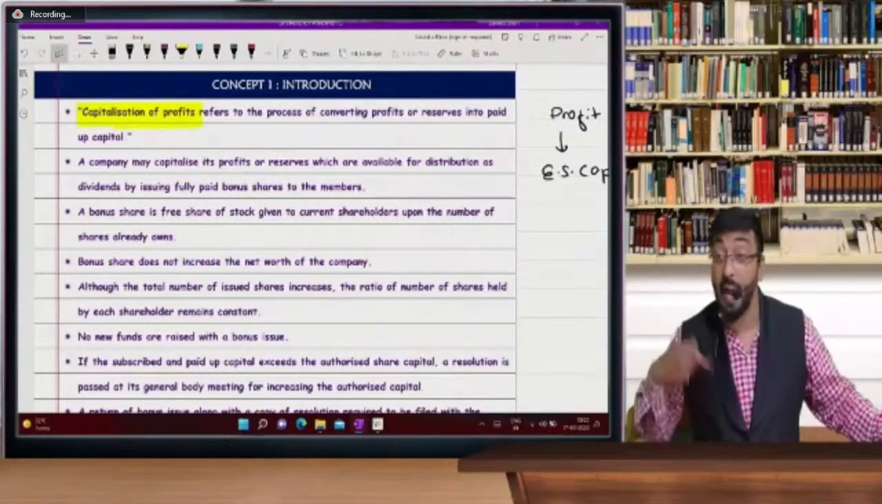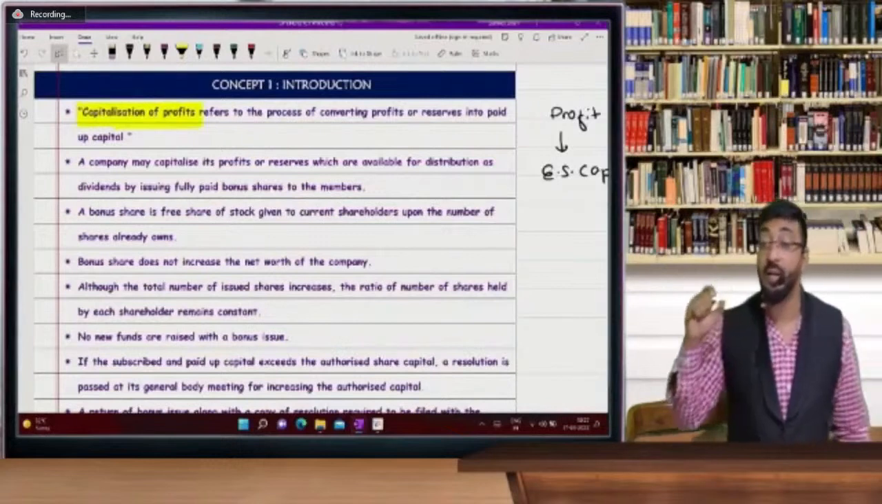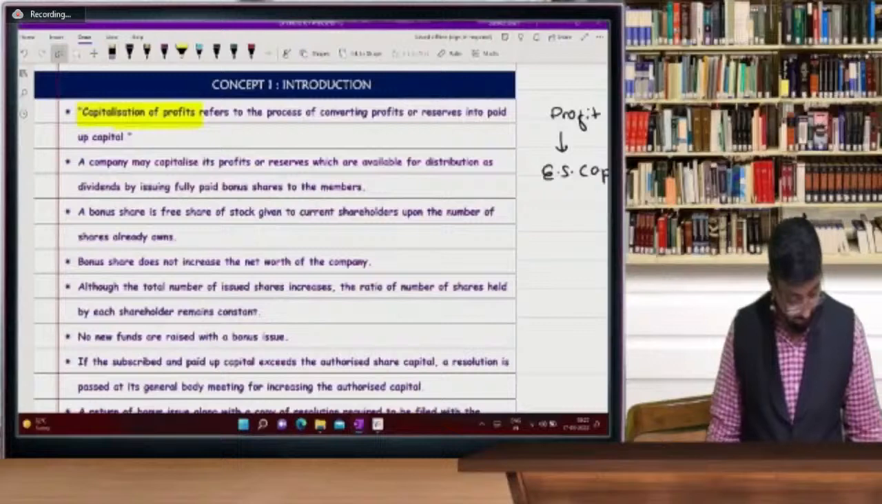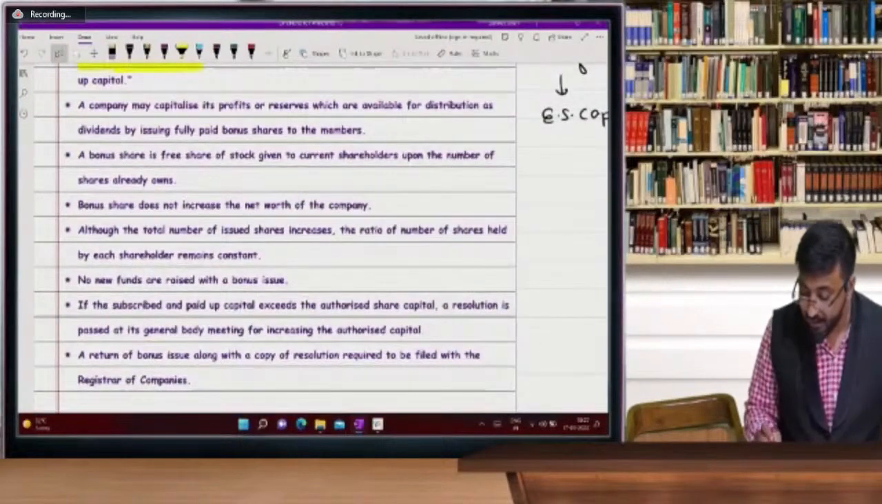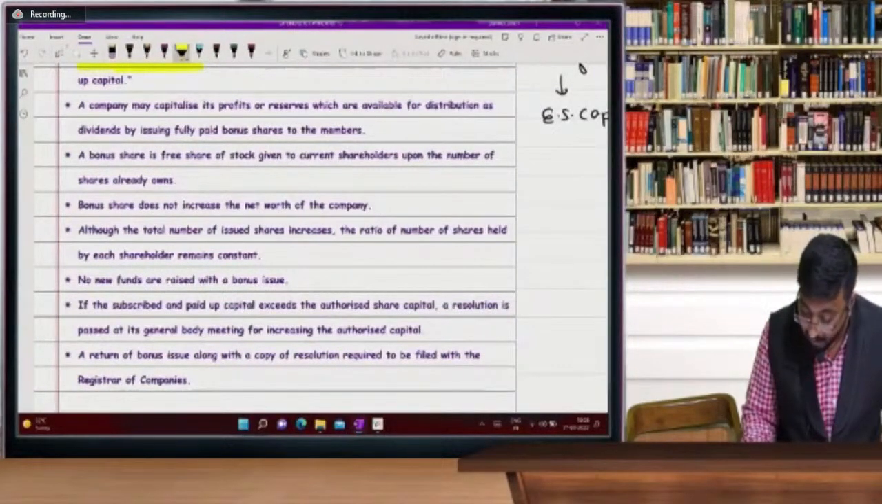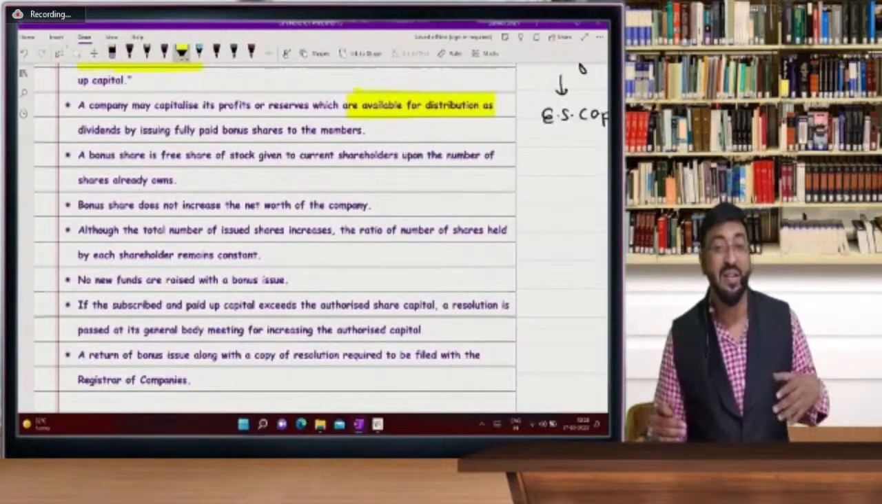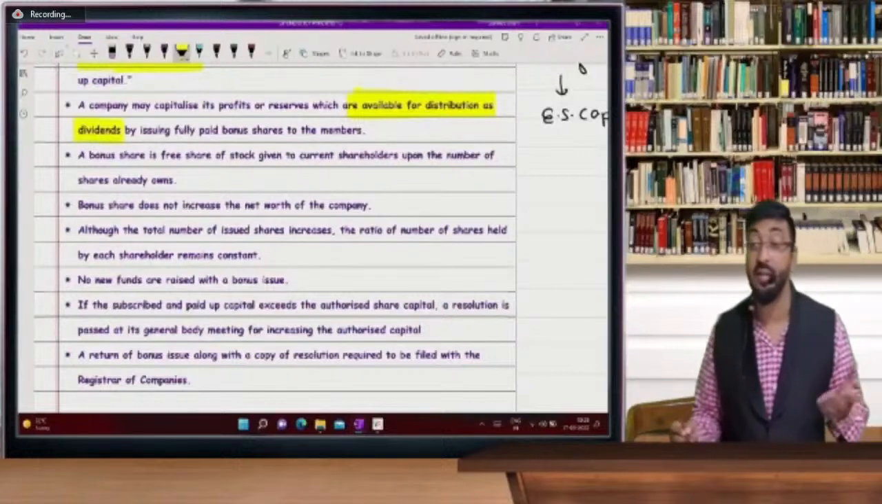Remember the word capitalization. What is the meaning of bonus shares? The second word for bonus share is capitalization of profit. Okay. So a company may capitalize its profits and reserves which are available for distribution or for dividend. Available for distribution. Distribution is dividend.